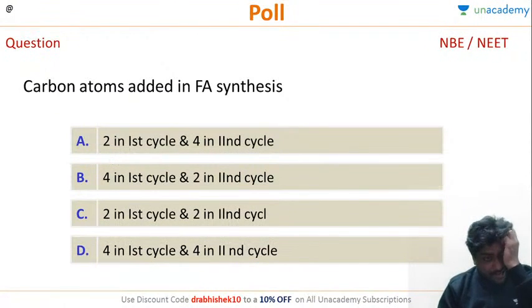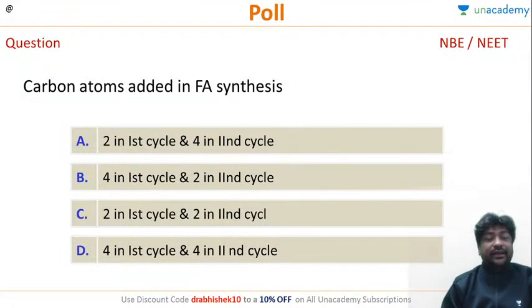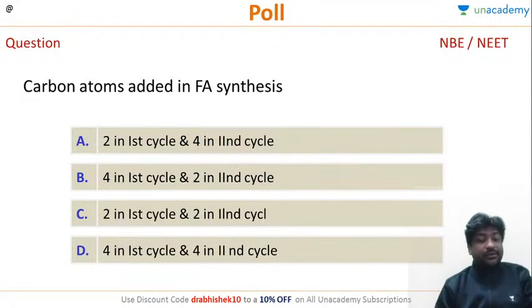So let's answer this question. Carbon atoms added in fatty acid synthesis. How many carbon atoms are added in the first and the second cycle and onwards? Lalu is saying B, 4 in the first cycle, 2 in the second cycle. Again B. So almost unanimously everyone is saying B. The correct answer here is actually B.